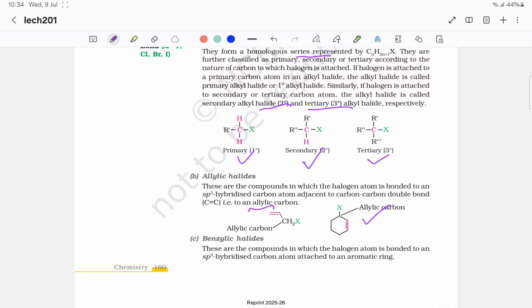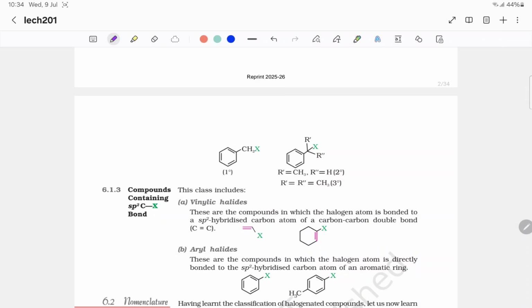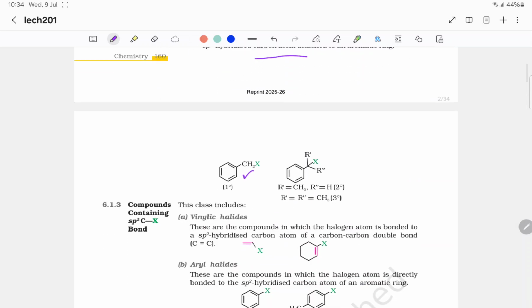Benzylic halides are the compounds in which the halogen atom is bonded to an sp3 hybridized carbon atom attached to an aromatic ring. So this is the benzylic. So this is the tertiary benzylic. R dash equal to H, that is the secondary, and if R dash is methyl, H, that is the primary halide.